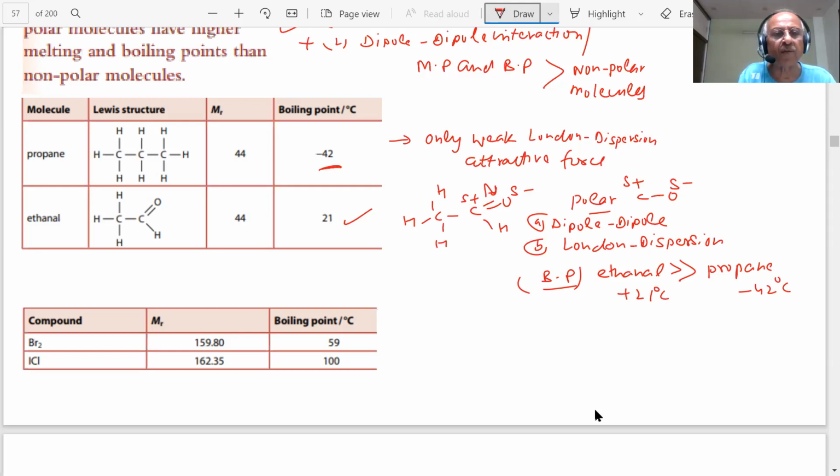And if I compare Br2 and Cl2, their molecular mass is almost the same. They have the same molecular mass, but the boiling points are different. Boiling points are different, students. Clear? Here the value of boiling point is given, and the molecular mass of Br2 and Cl2 is almost the same.